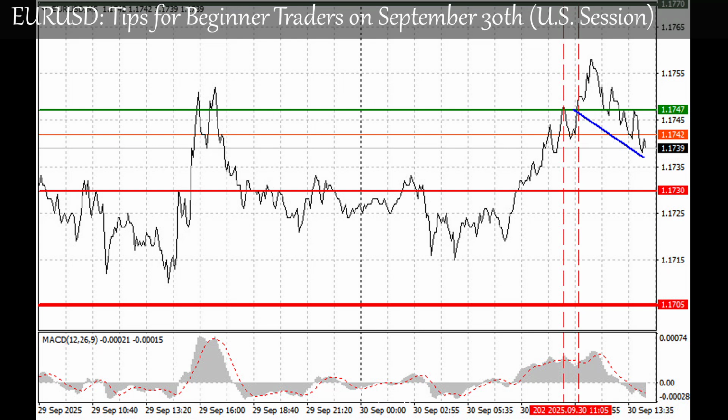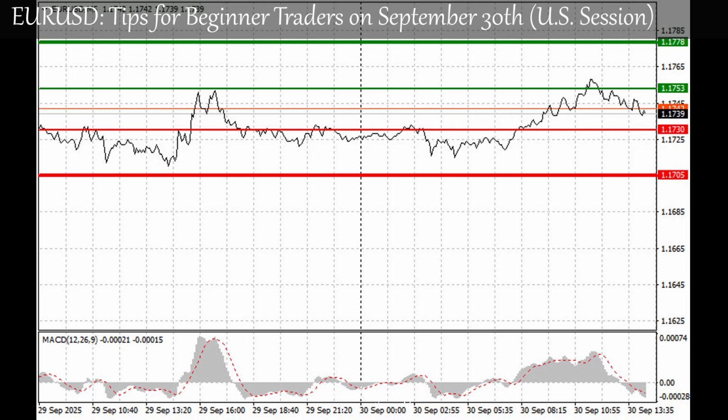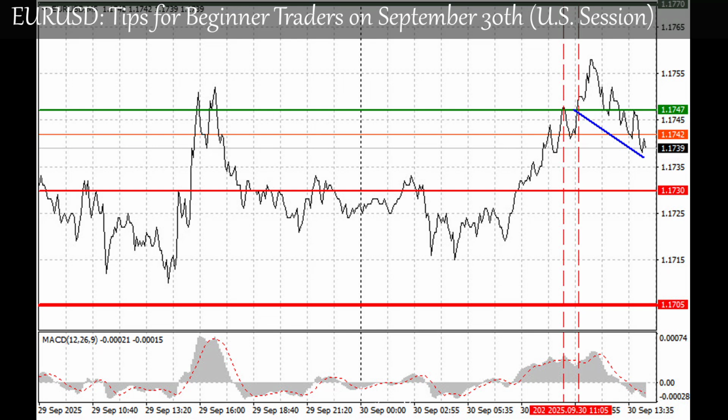Important, beginner forex traders should be extremely cautious when deciding to enter the market. Before the release of key fundamental reports, it is best to stay out of the market to avoid sharp price swings. If you do trade during news releases, always place stop orders to minimize losses.